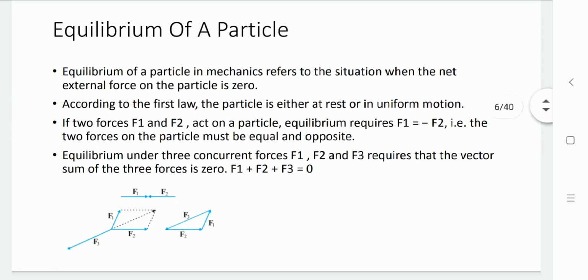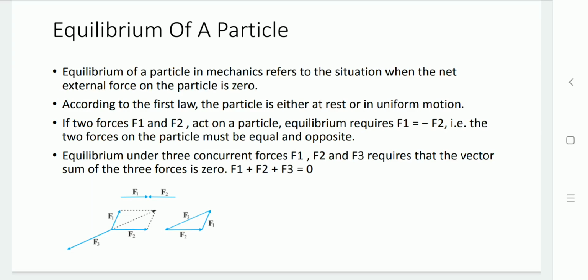Now let us understand another topic, equilibrium of a particle. Equilibrium means the net total external force experienced by the particle should be zero. Whatever the number of forces applied onto that particle, their resultant effect should be zero.